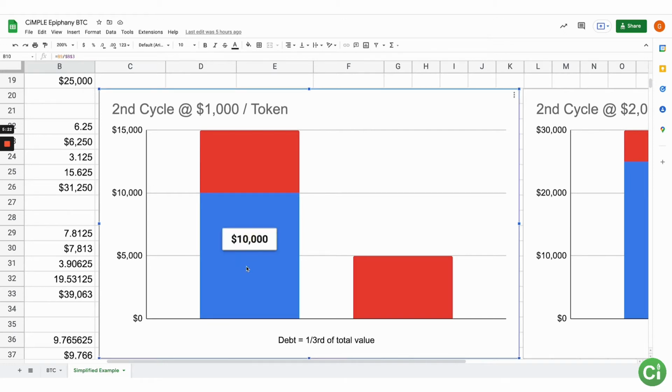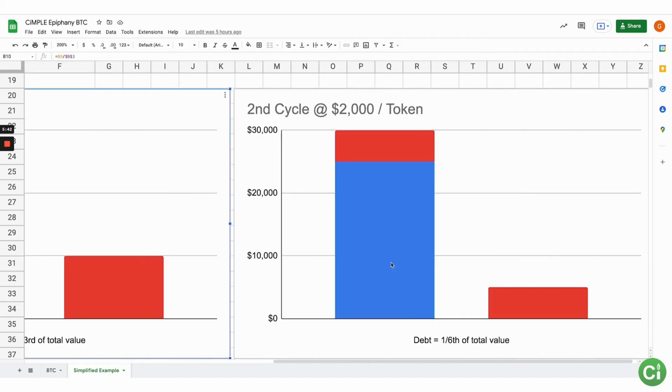So $10,000 worth of tokens. Half of that is 5,000, when the previous cycle was 4,000, right? So every time we go through one of these cycles, we're compounding the interest, we're growing it, and there you go. 10 plus 5 is 15. There's 5, 1/3 of the debt again.